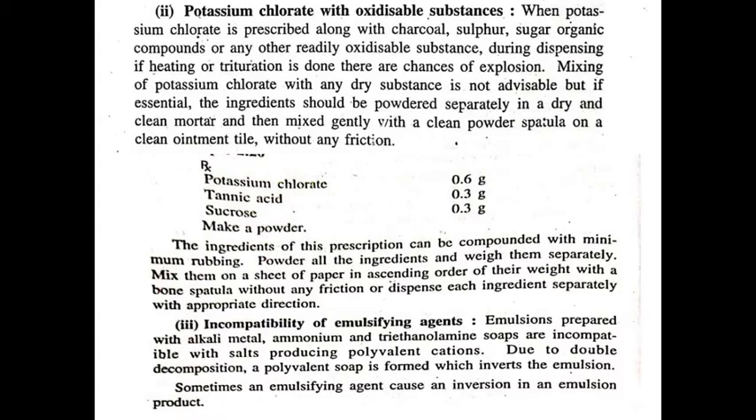Next, incompatibility of emulsifying agent. The emulsions which are prepared with alkali metal, calcium containing metal, ammonium and triethanolamine soaps are incompatible with salts producing polyvalent cations. Due to double decomposition, a polyvalent soap is formed which inverts the emulsions. So sometimes an emulsifying agent causes an inversion in an emulsion product.